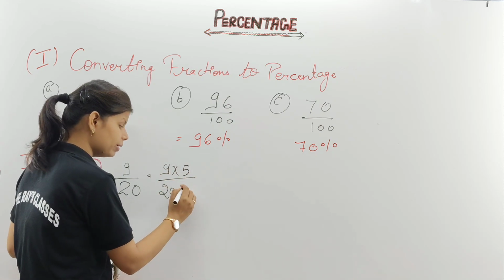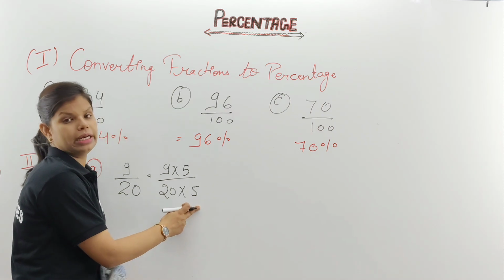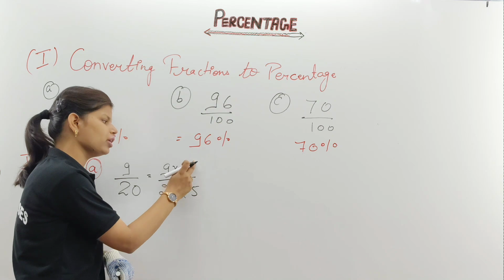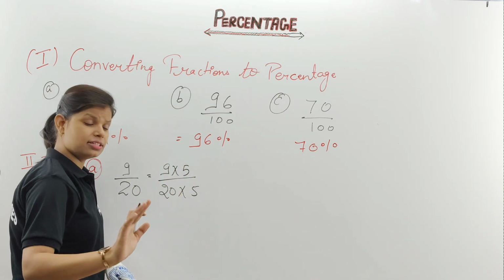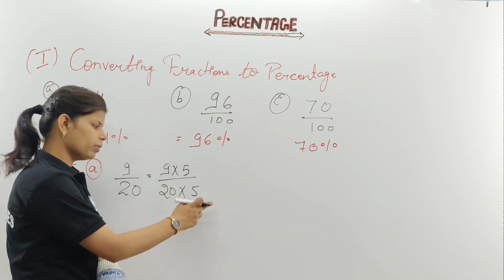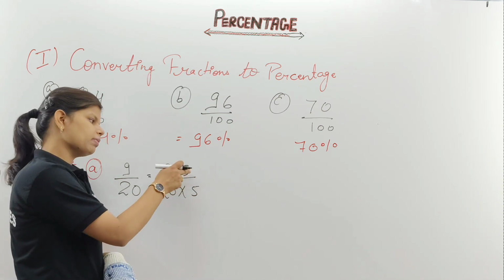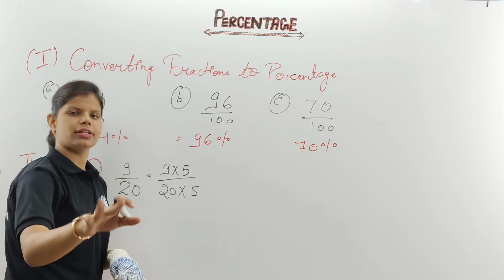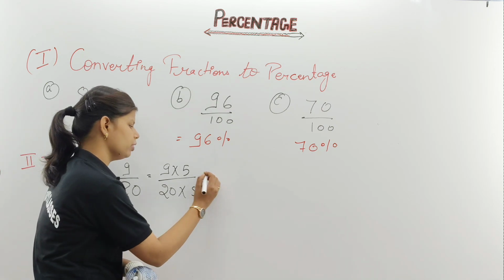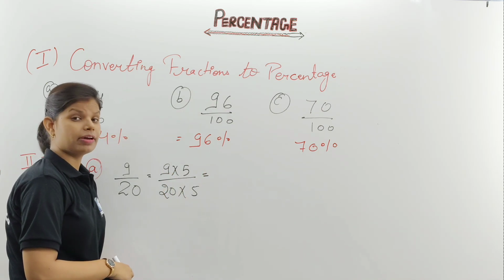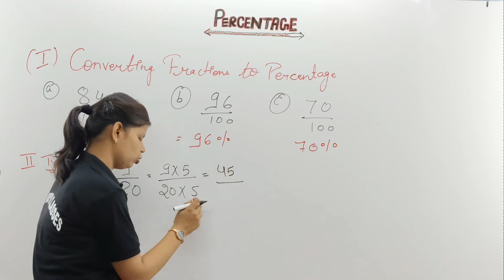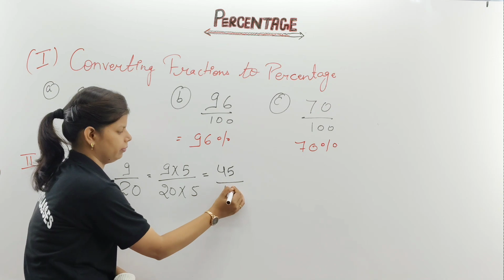And why have I multiplied with 5? Because I have to make this denominator 100. And whatever number you multiply in the denominator, the same number you have to multiply in the numerator. Don't make any changes, like multiplying here with 4 and here with 3 or 2. No, then the solution will be wrong. Whichever number you multiply in the denominator to make it 100, the same number you multiply in the numerator. Whatever number you get, let it be. Get my point? Fine. So here you get 9 into 5. 9 fives are? Any guess? Correct. 45 upon 20 into 5, which is 100.